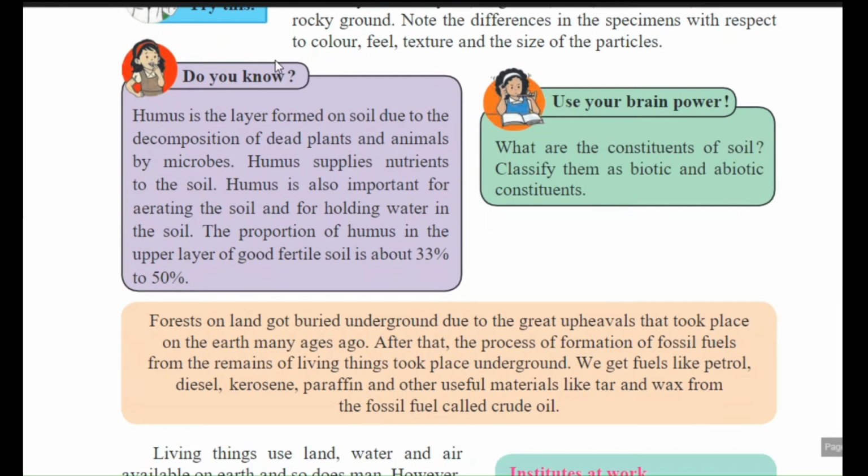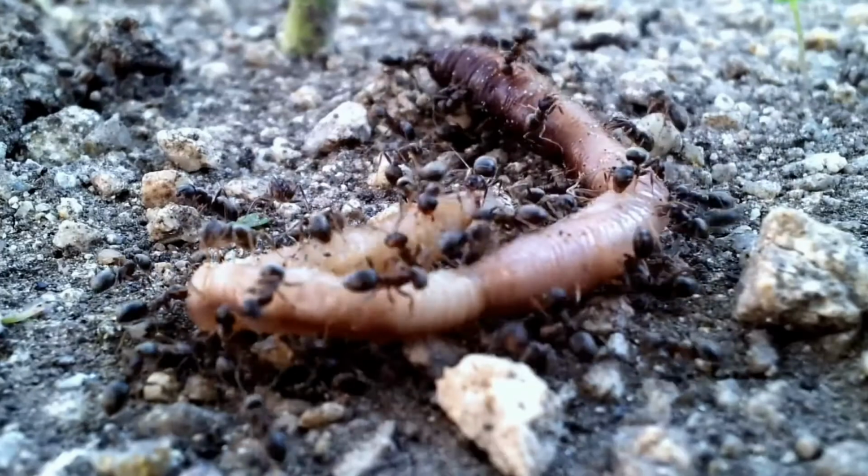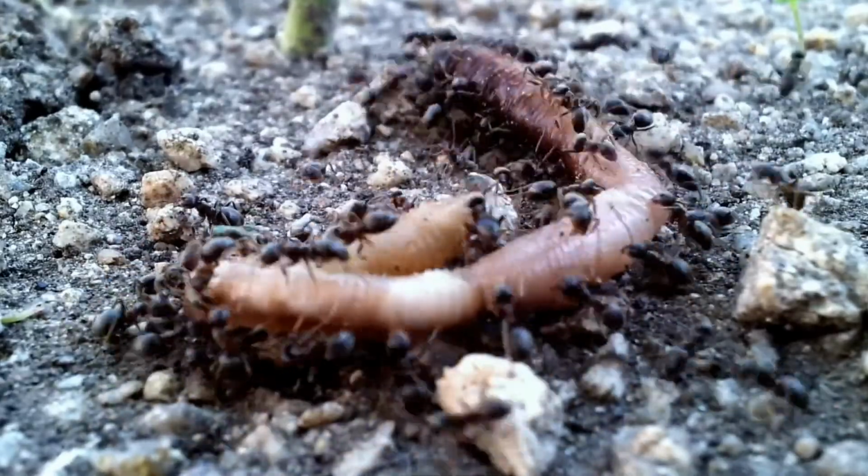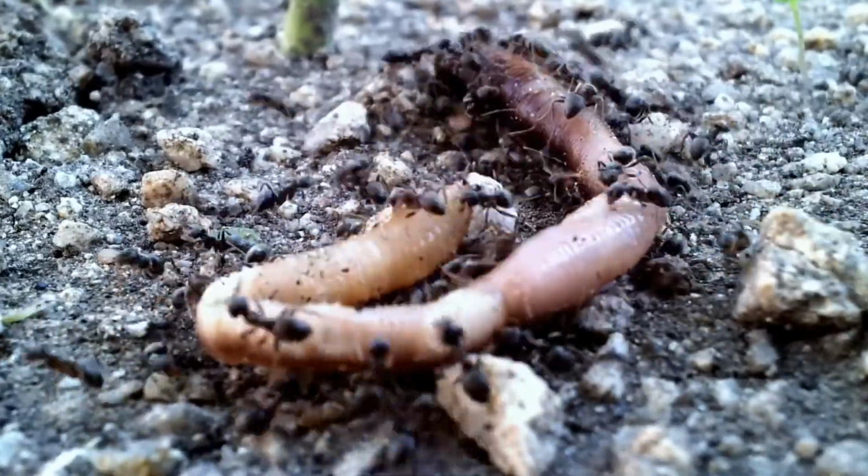Okay. Do you know, a very interesting thing is there? Humus is the layer formed on soil due to the decomposition of dead plants and animals by microbes. घर में आपने देखा होगा कि कोई अगर छोटा सा भी इंसेक्ट अगर मर जाता है तो उसको क्या होती है, चींटियाँ जो रहती है, रेड एंट्स, yes, that ants they consume.